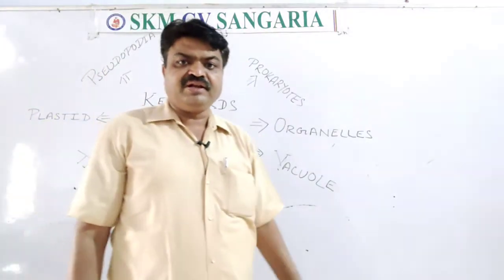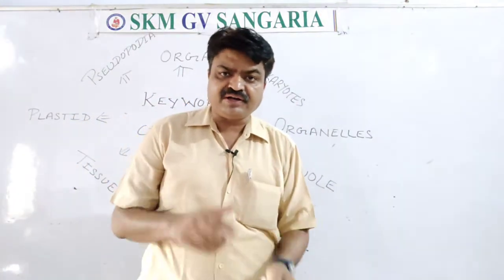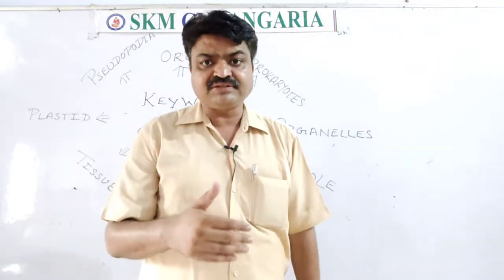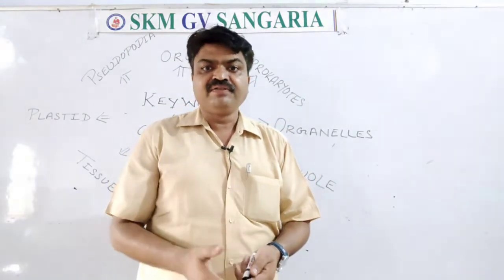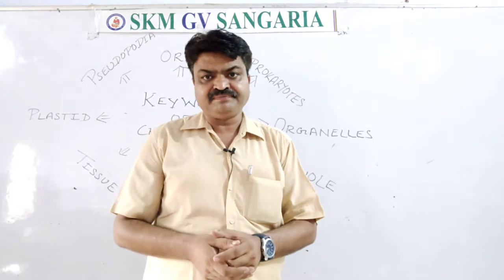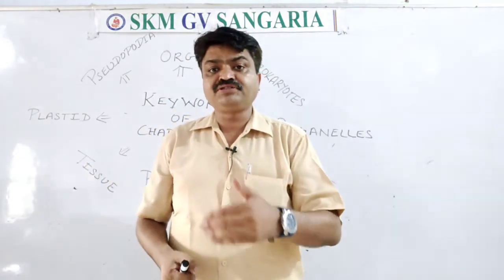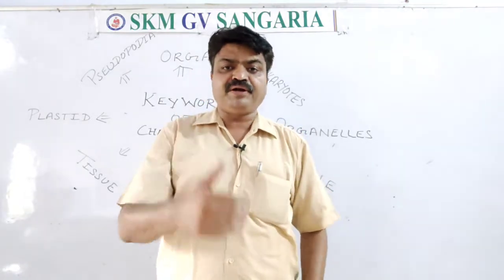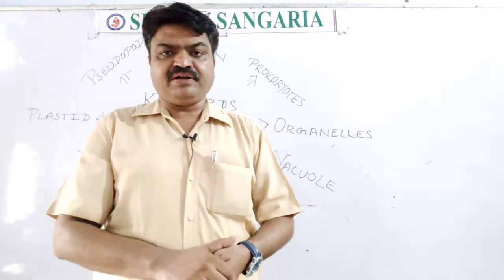Now we come to the next keyword, organelles. What are organelles? Organelles are parts of the cell and they are dispersed inside the cytoplasm. They are membrane bounded structures that perform a particular function, like the endoplasmic reticulum.